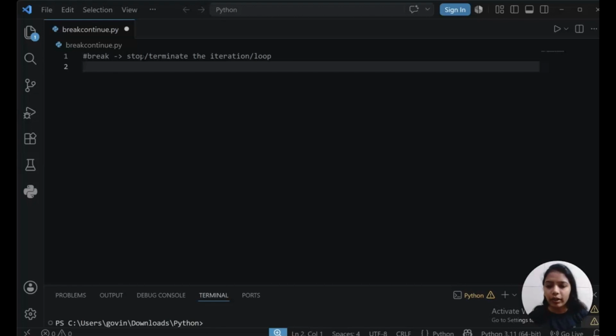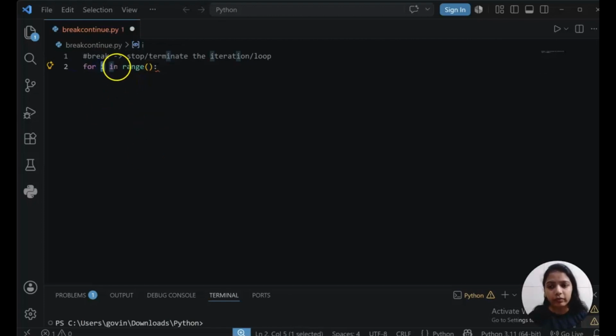So I will directly create a program here: for i in range. We are very much aware of this now. Still, I'm just mentioning, for is a keyword, i is your temporary variable, in is a membership operator and range is a function. The range function has three things: start, stop and step. Currently, let's say I'm giving 10. That means it will print the data from 0 to 9. Or if I give 1 and 11, start is 1 and stop is 11. It will work from 1 to 10 because stop is always excluded.